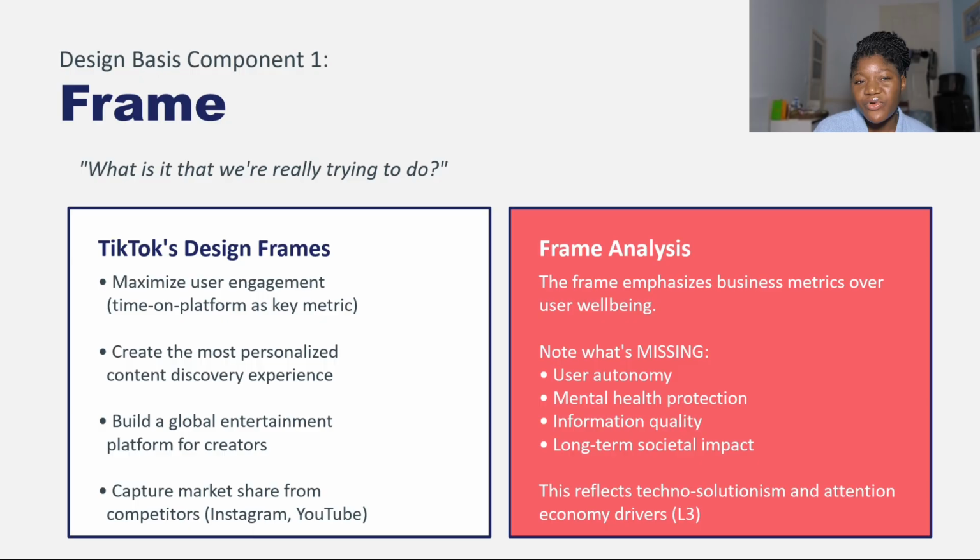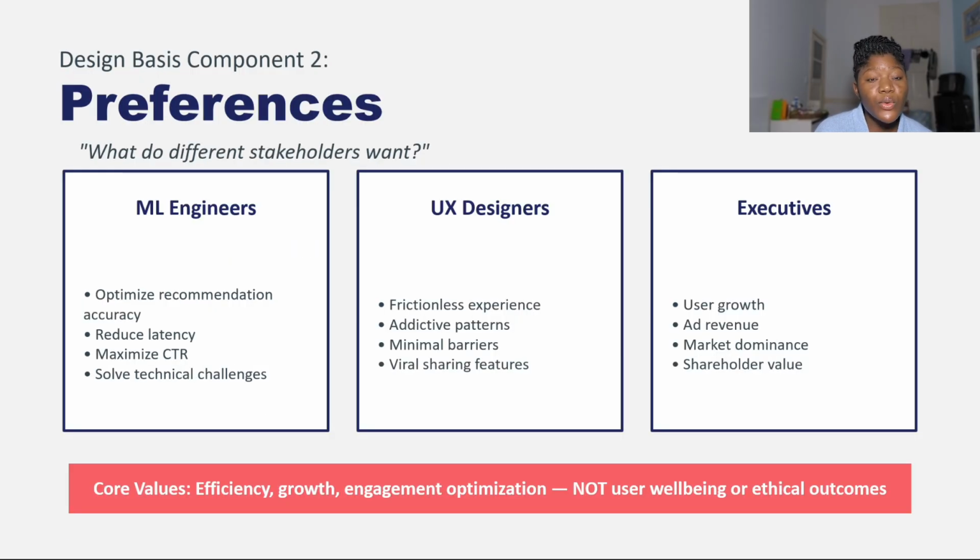So, what exactly are the preferences that different stakeholders have in this instance? Engineers, for example, want to optimize recommendation accuracy and maximize click-through rates, while UI designers want a frictionless experience and viral sharing features. Executives, on the other hand, want user growth, ad revenue, market dominance, and shareholder value. The core values here reflect everything apart from user well-being and ethical concerns.